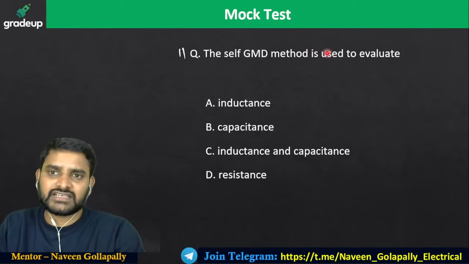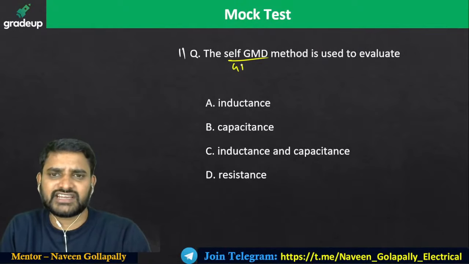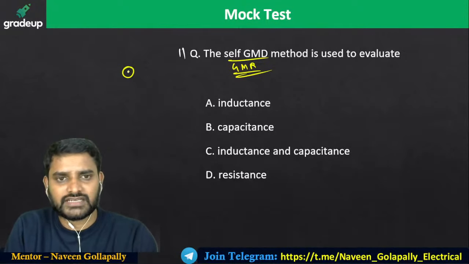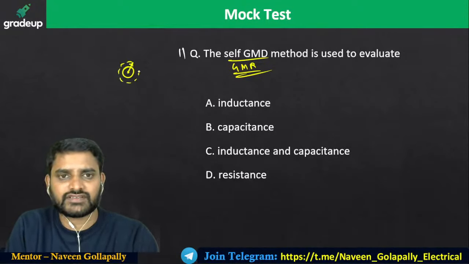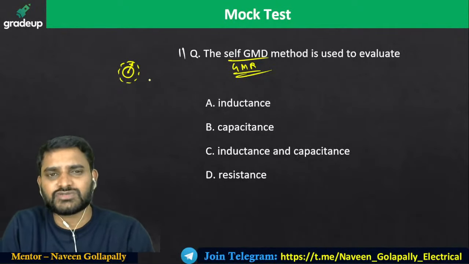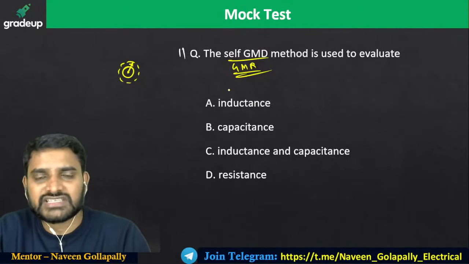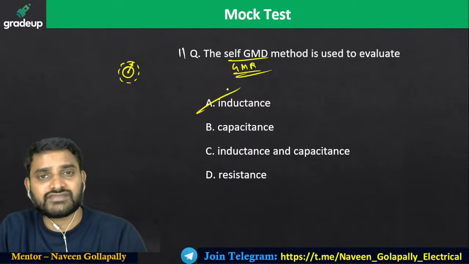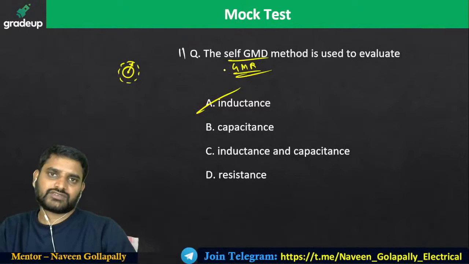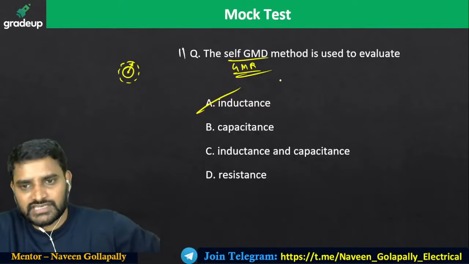The self GMD method is used to evaluate self GMD, or otherwise geometrical mean radius. Both are the same. So I have a power conductor, but because of the electric field and the ionization of air around it, the effective radius of the conductor changes, and it leads to a change in the inductance of the conductor. So self GMD, or GMR, analysis is going to evaluate the inductance of the transmission line.